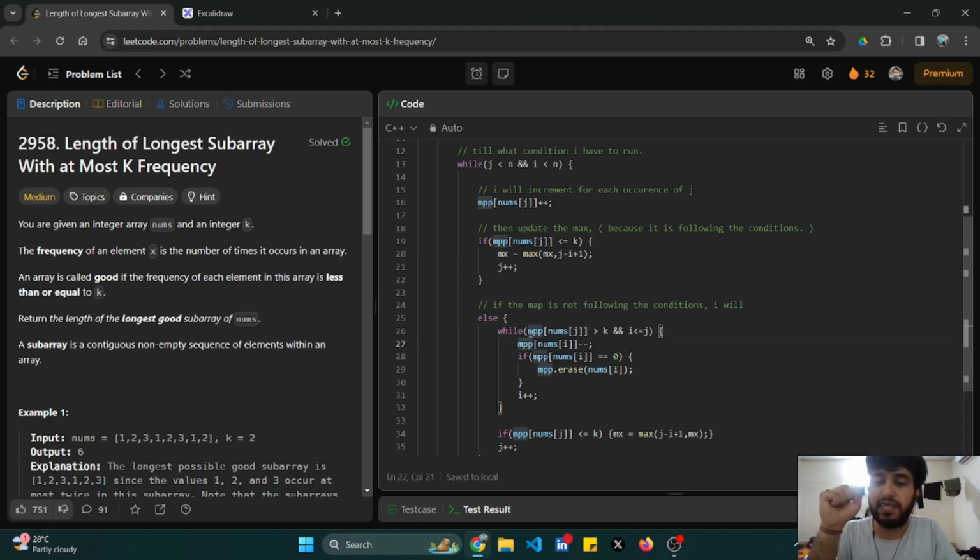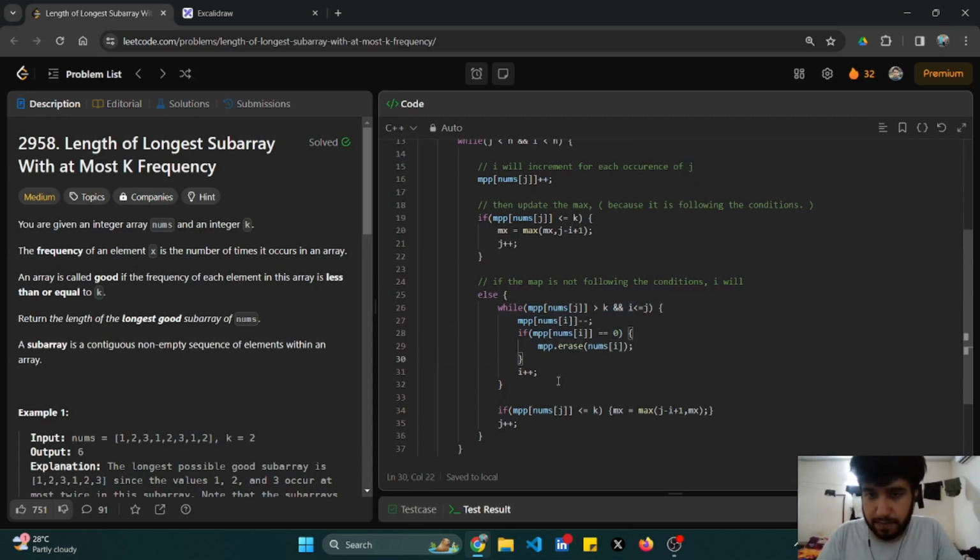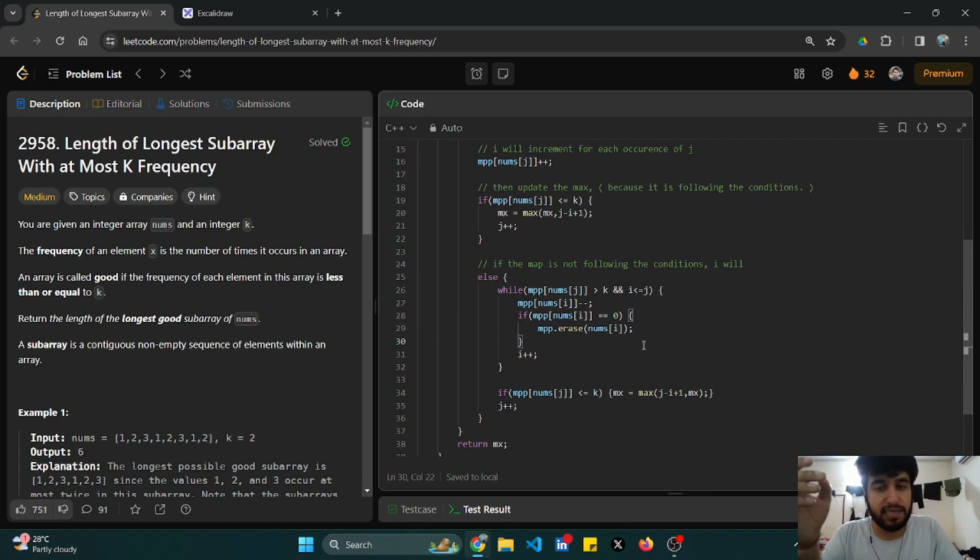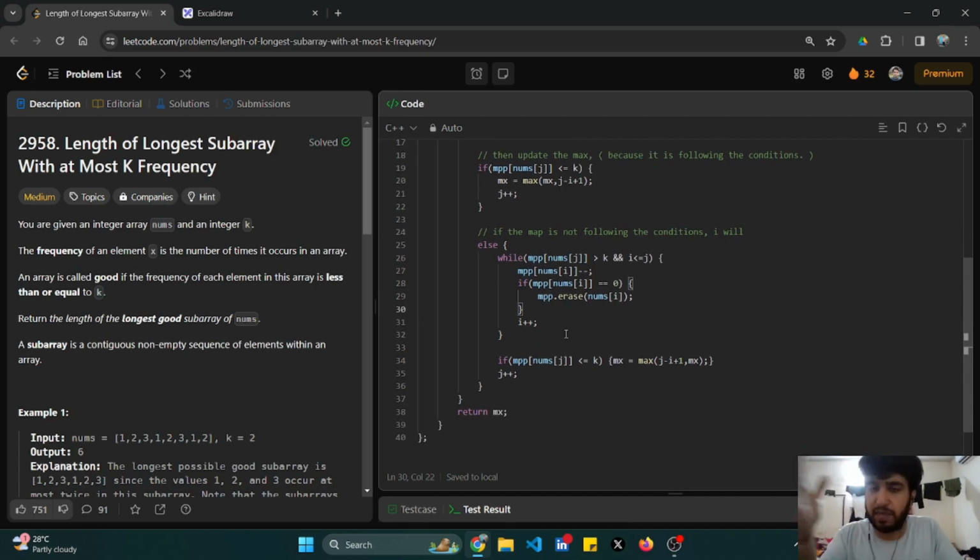That's why I have written mpp of nums of j here, because this is what I have to monitor. Okay, and my i pointer would be increased. Suppose j is coming here, i is coming here, and in between some element's frequency becomes zero. Then I have to remove it from the map, like there is no use of that element, right? So I'll just remove it from my map. Okay, I'll increment my i pointer.